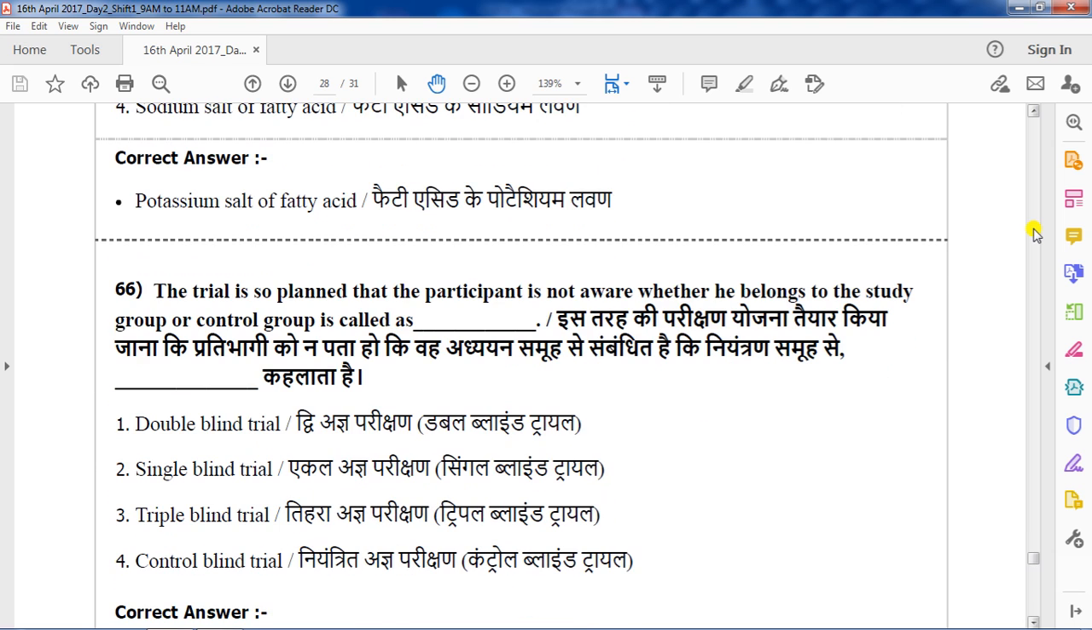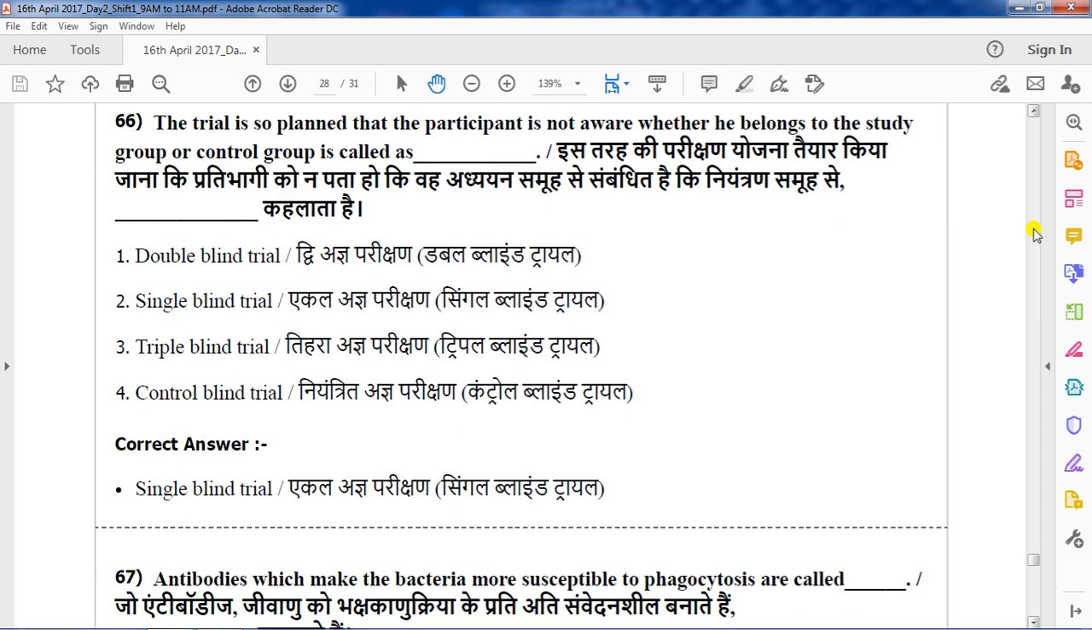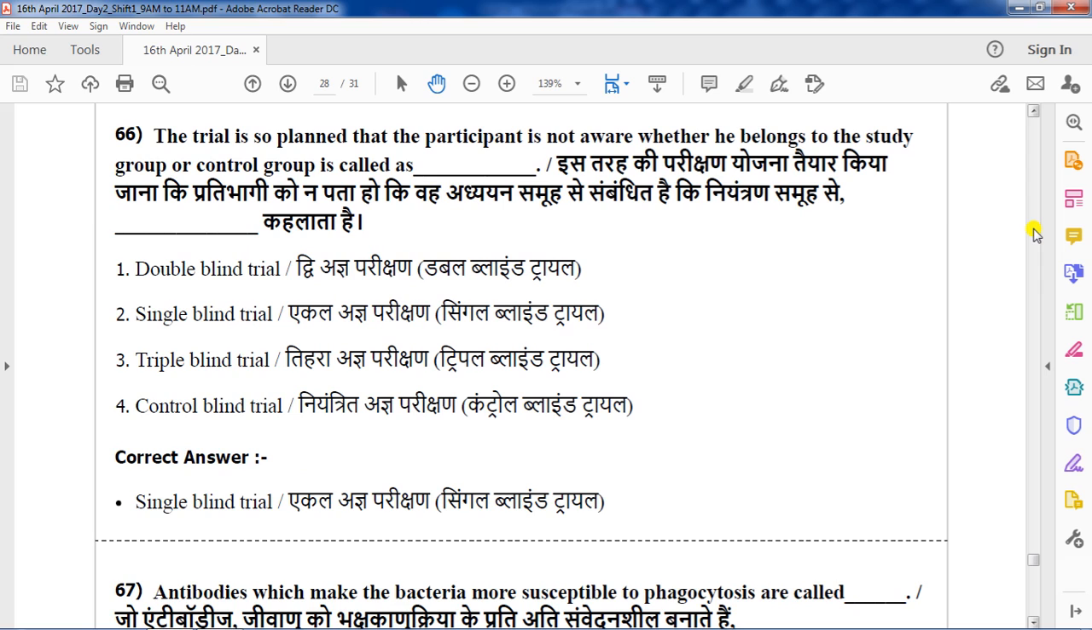Question number 66. The trial, that is a clinical trial, is so planned that the participant is not aware whether he belongs to the study group or control group. Which is called double blind trial, single blind trial, triple blind trial, control blind trial. The correct answer is single blind trial. In this case, the participant is not aware, so it is single blind.